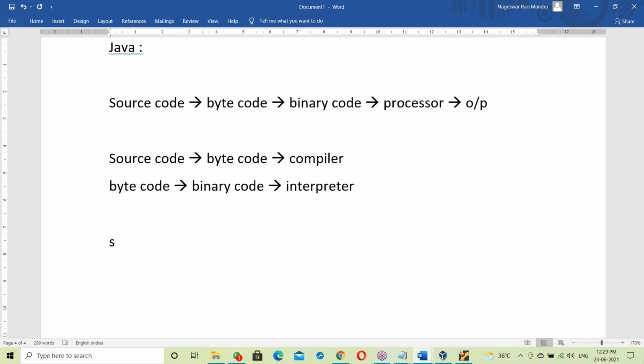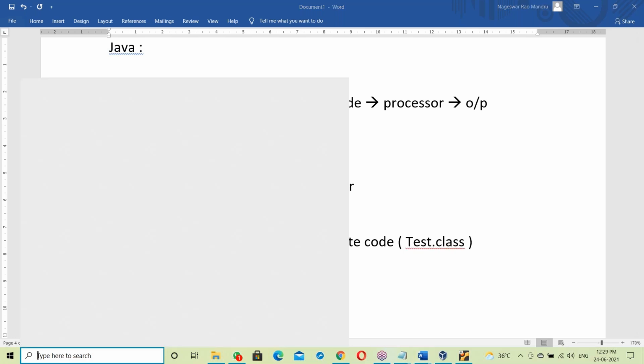See, first is the source code, for example, a test.java file. This test.java file is given to the Java compiler, javac. The result of the Java compiler is a bytecode file. It generates a bytecode file, which is test.class. Test.class, right?